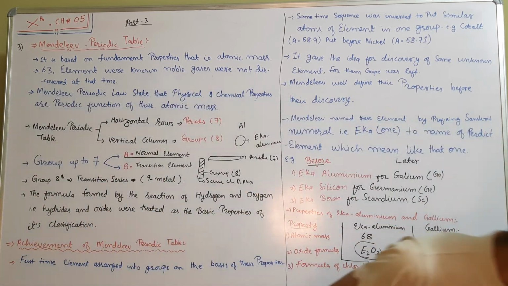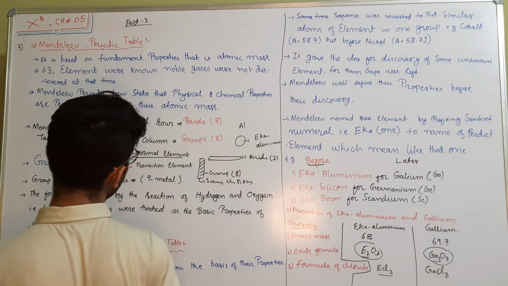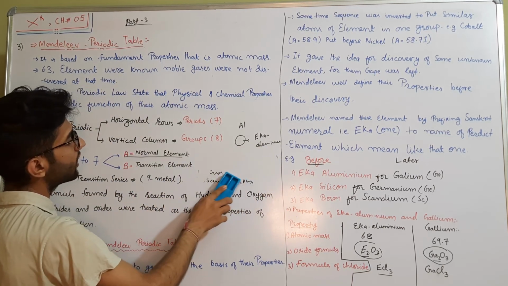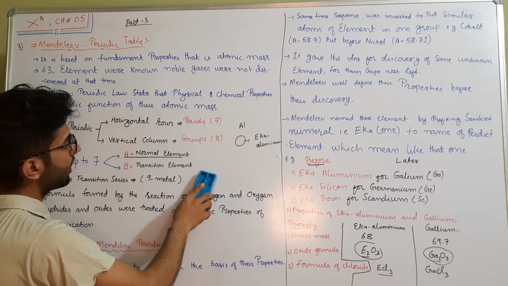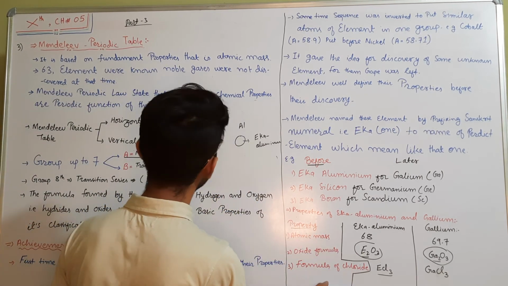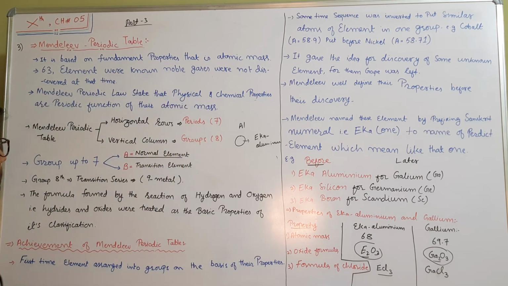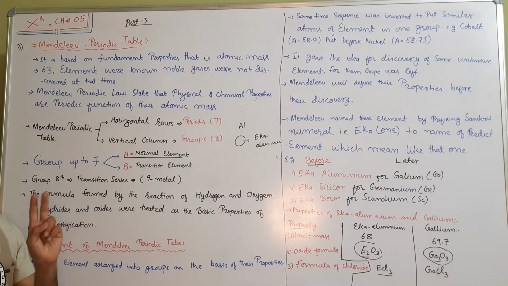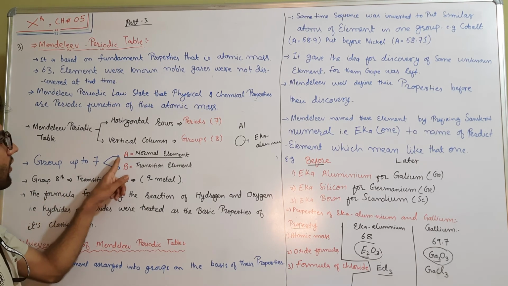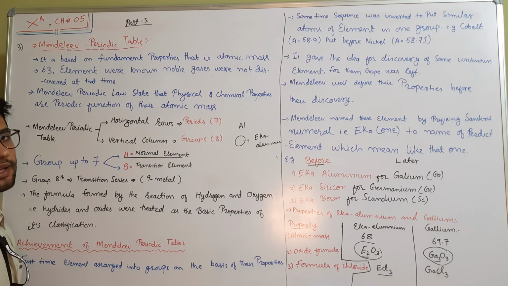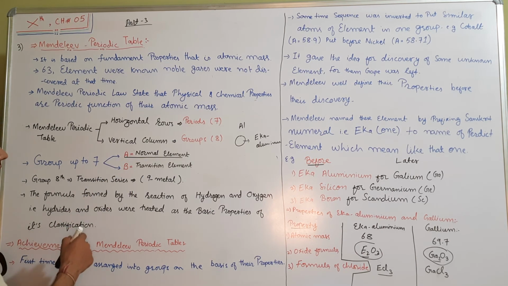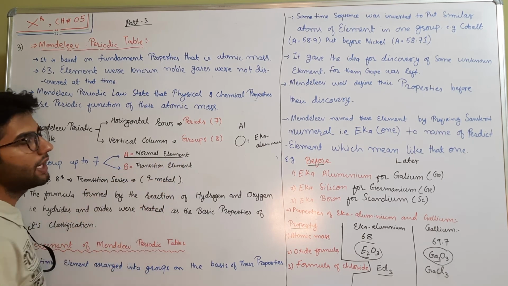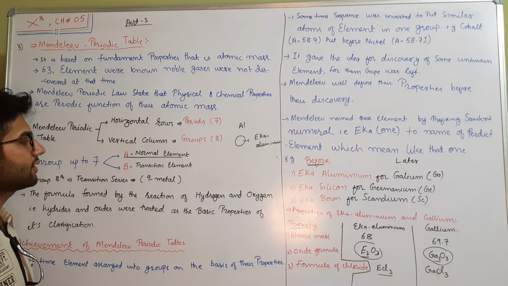Now, there were 8 groups and 7 periods in Mendeleev's periodic table, and there were further extensions in these periods and groups. What were those? Now let us understand them. They classified each group into 2 categories: one category is known as the A category, and the other is the B category. The A category elements indicate the normal elements, and the B category elements indicate the transition elements.